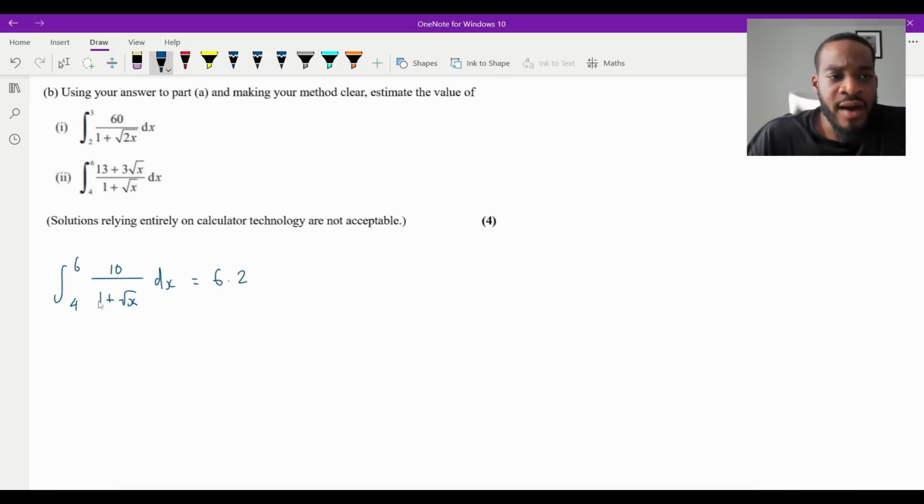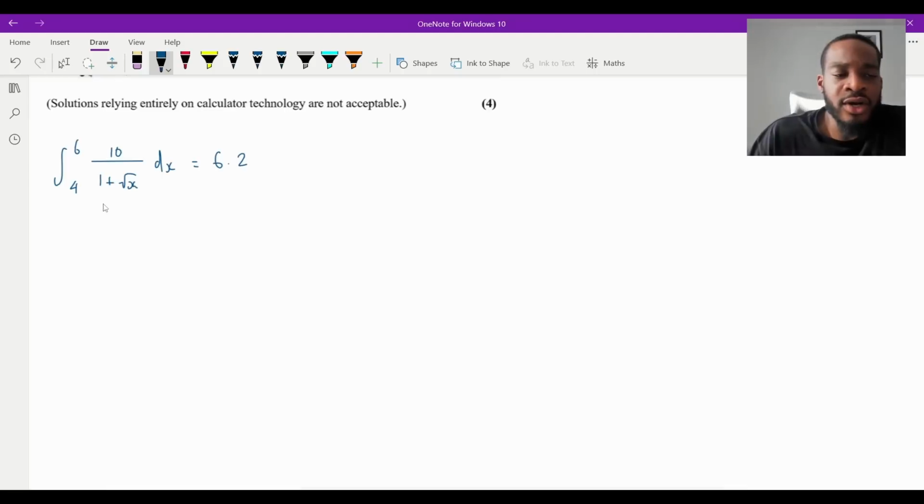So if I look at part I, 60 over 1 plus root 2x, there's a little bit of differences here. Firstly, I can see that the numerator is a 60, and in the denominator, the square root is a 2x now instead of just an x. So what I'm going to do, I'm going to do a couple of things here. I'm going to call our original function f of x. So it's going to be 10 over 1 plus root x.